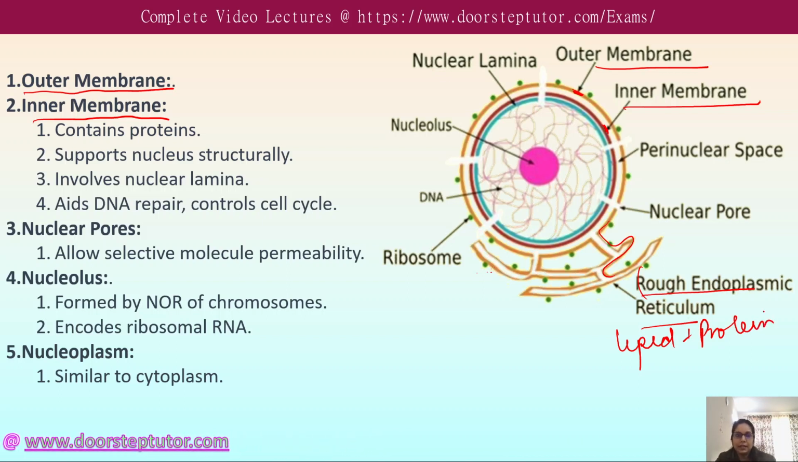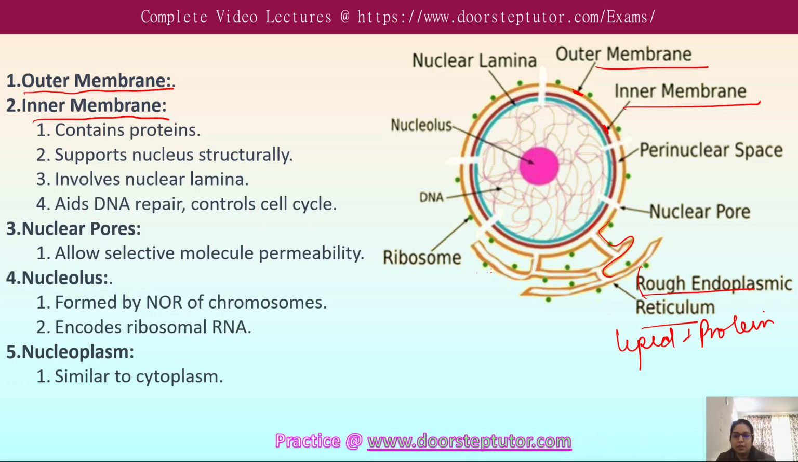The inner nuclear membrane, the red one, is in direct contact with the nucleoplasm. So this is the nucleoplasm, and this membrane is in direct contact with the nucleoplasm, and this provides